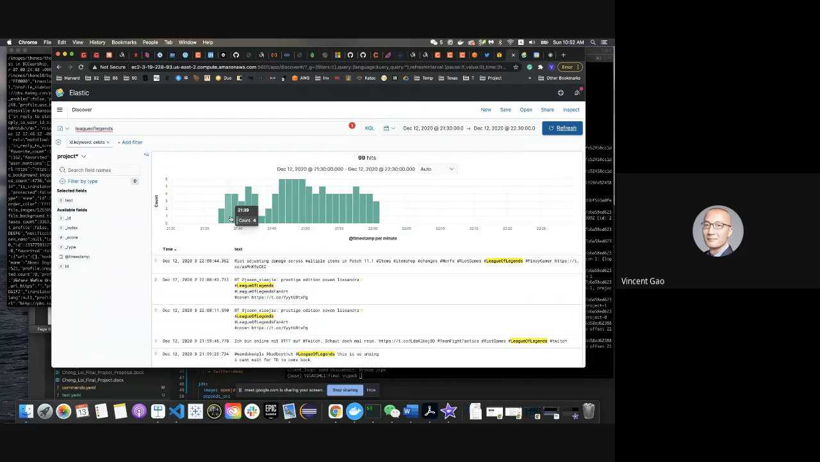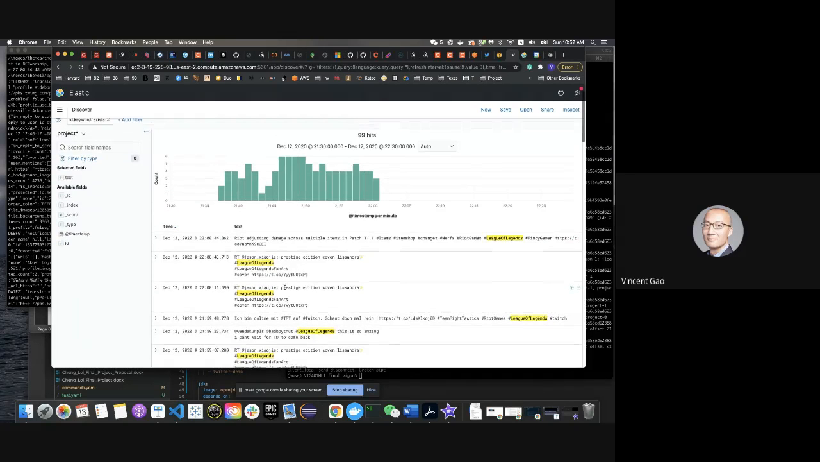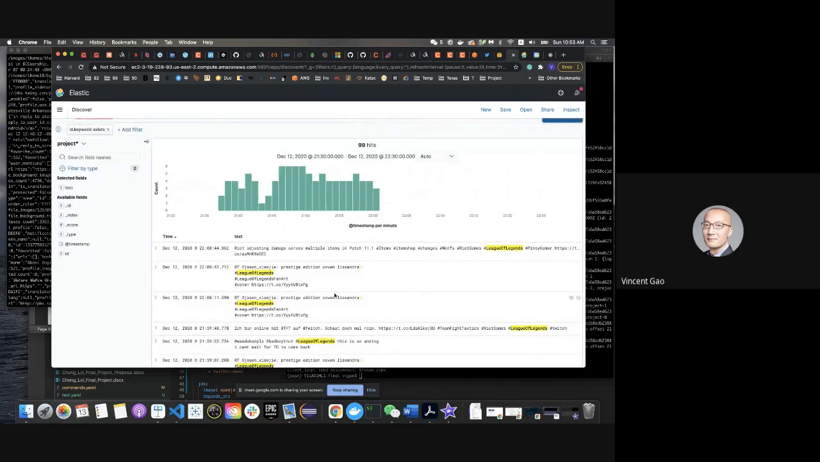You can see that within this time period, I have those data with time, text, and ID as required. So that's all for my project.